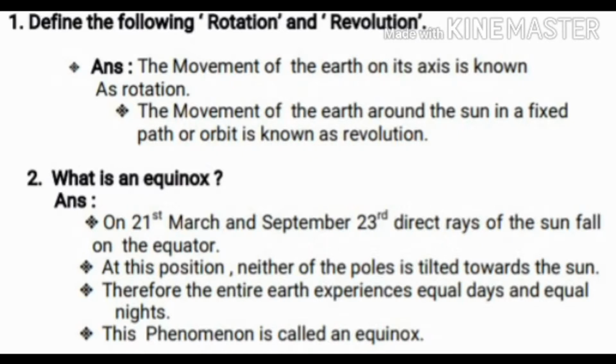Equinox. Once again I'll repeat, children. On 21st March and September 23rd, the direct rays of the sun fall on the equator. Okay. At this position, neither of the poles is tilted towards the sun. Clear? Therefore, the entire earth experiences equal days and equal nights.